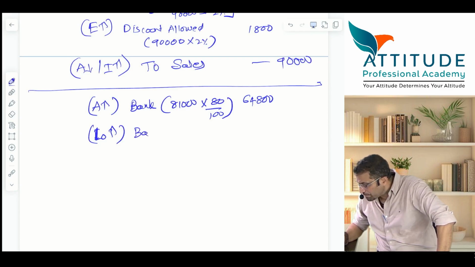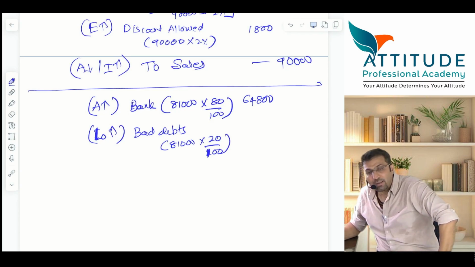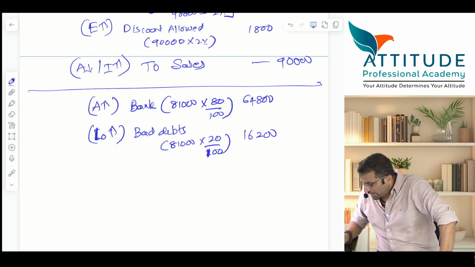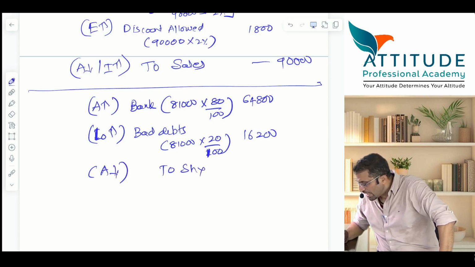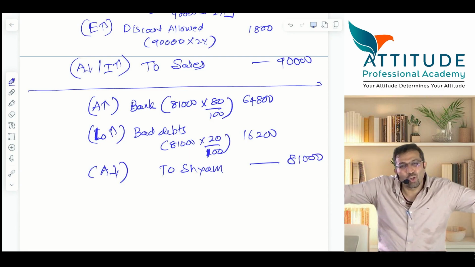Bad debts. Say how much? 81,000 into 20%. Why 20%? You understood or no? Because 20 paisa he is not able to pay. He has gone insolvent, so it is cleared. How much is this? 16,200 is the bad debts. And your asset also reduces. His account gets closed. To Shyam. To Shyam, how much? 81,000. Shyam account gets closed.